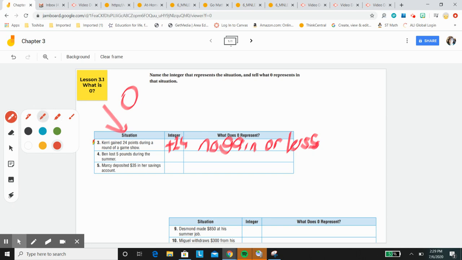Let me make this a little thinner. All right. Ben lost 5 pounds during the summer. Oh gosh, that sounds like a good thing. But to represent it as an integer, that's going to be a minus. So it's going to be a minus 5. Okay? Now, what in the world would zero represent? Okay? Zero represents no weight